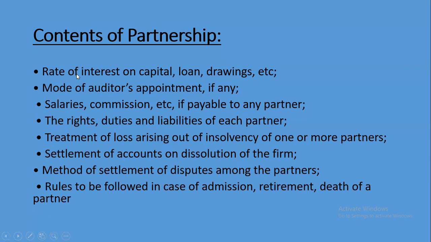So next is rate of interest on capital, loans and drawings, etc. It means that the partner has introduced capital to the partnership firm. In turn, the partnership firm will give a rate of interest, say for example 6% or 5% or 2% or 3%, whatever it is. It should be mentioned in the partnership deed how much interest on capital is going to be paid by the partnership firm.